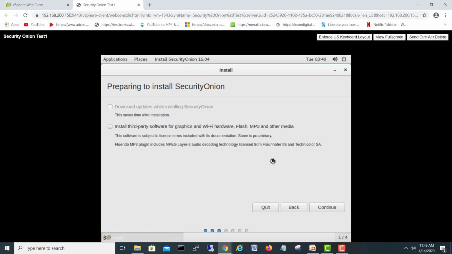Okay, so here we'll choose whether to install third party software. If you have a direct connection, you can download and install third party software for graphics and so on. No need, nothing here. We'll go continue.